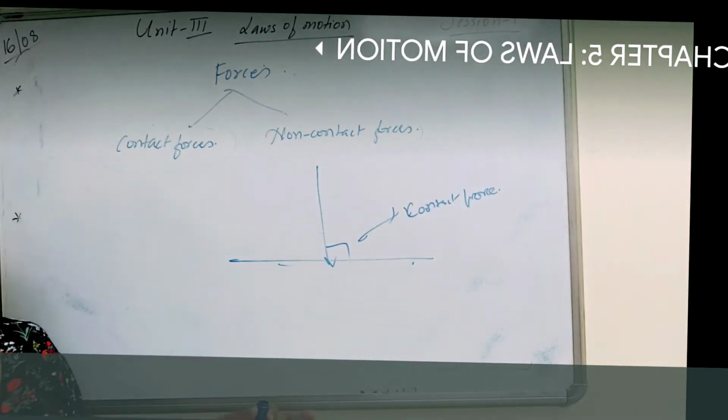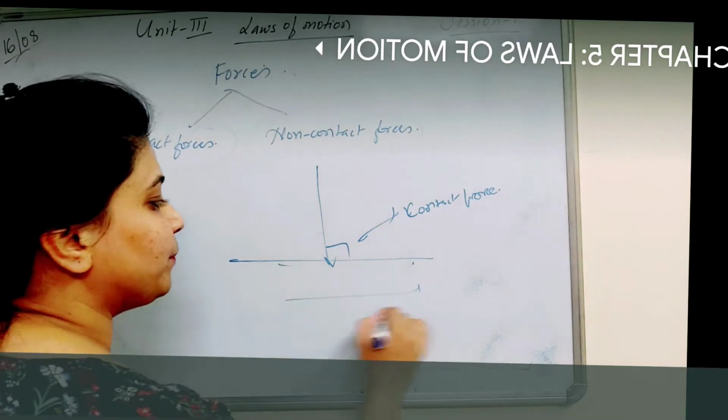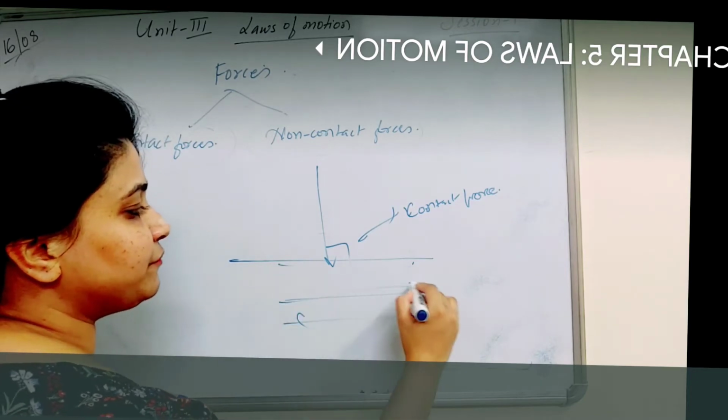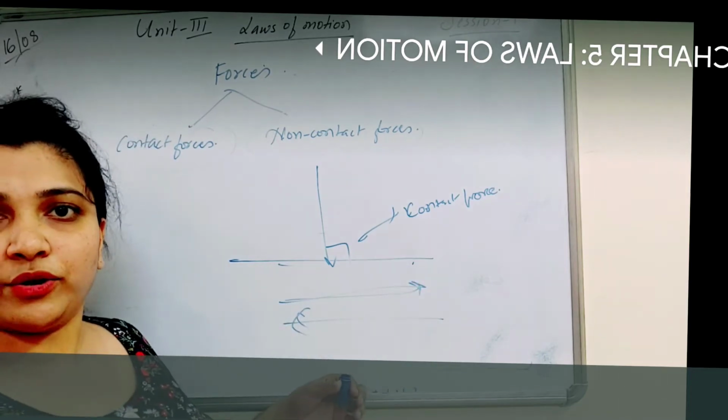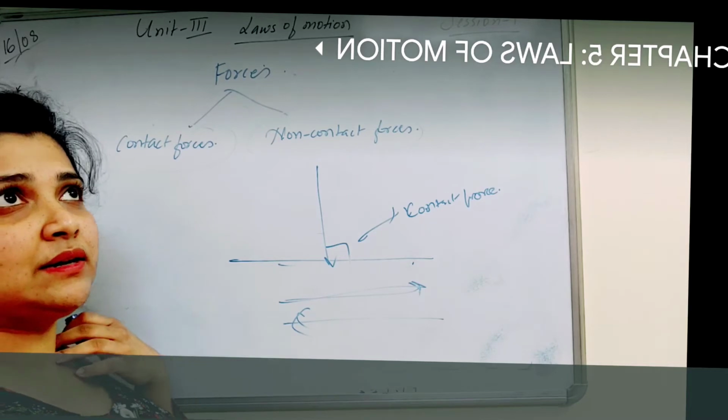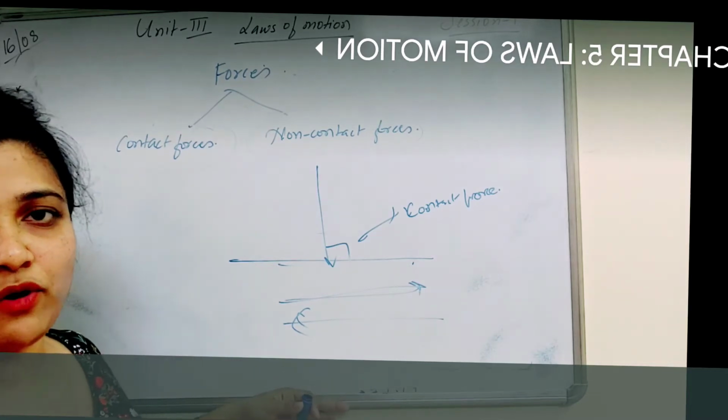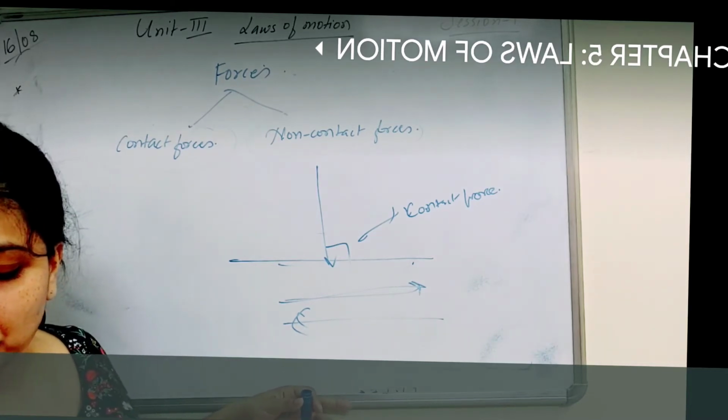But non-contact force means what, children? The component parallel to the surface in contact is nothing but what? Two components are parallel to each other. So if one force is like this, the other force is like this. One of the best examples is gravitation, which we've already seen. They are parallel to each other.